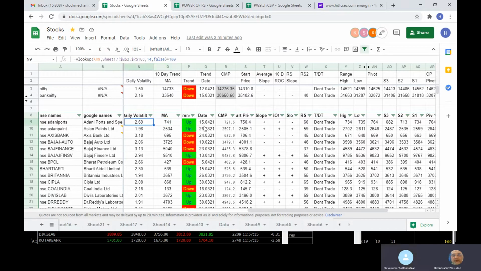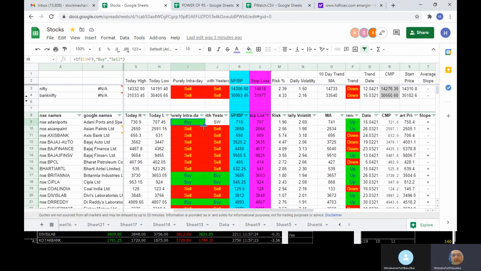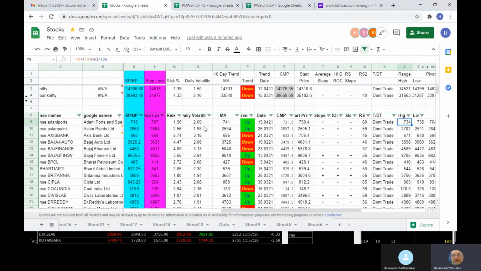Okay. Now, today's price is less than this moving average. Can we still select it if it shows trade? If it is a buying, yes, that will still be a buy trade, because the risk is there, but trade is not shown right now because the risk is slightly higher, like 1.96 and 2.69. Correct. So the risk is slightly higher. So that is why.